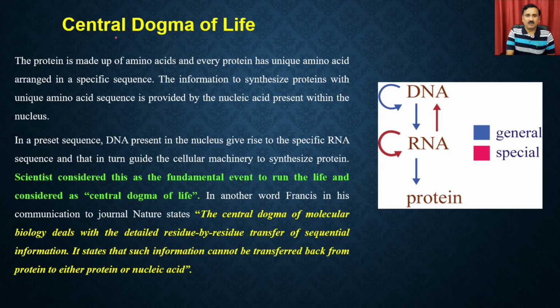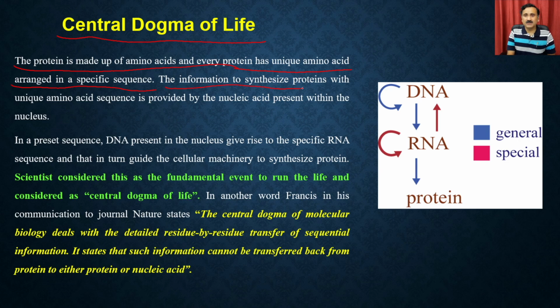So what is the central dogma of life? The central dogma of life is that the protein is made up of amino acids, and every protein has a unique amino acid arrangement in a specific sequence, right? We have seen many examples where the protein is important for the particular activity of that particular organism.